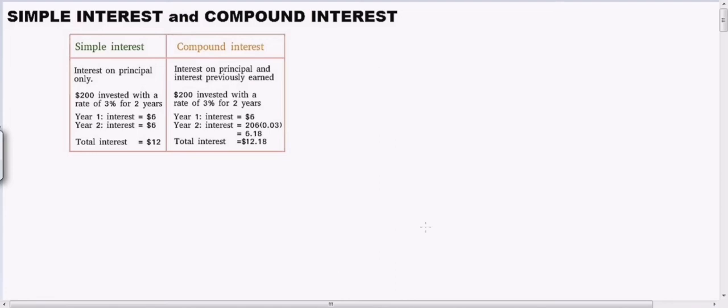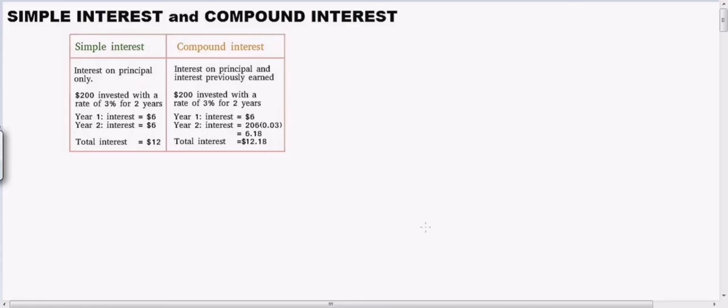Hi guys, today I will be discussing simple interest. But before we proceed to the word problems involving simple interest, let us differentiate the two kinds of interest in business mathematics under general mathematics. So, simple interest and compound interest, ano ang pagkakaiba nilang dalawa?